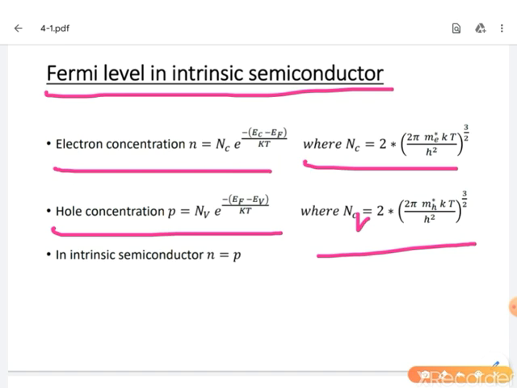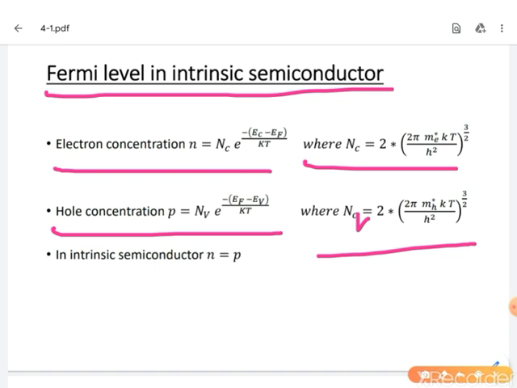When we are deriving the expression for Fermi level, we apply a small logic here: n equal to p. In an intrinsic semiconductor, electron concentration is equal to hole concentration. Why?